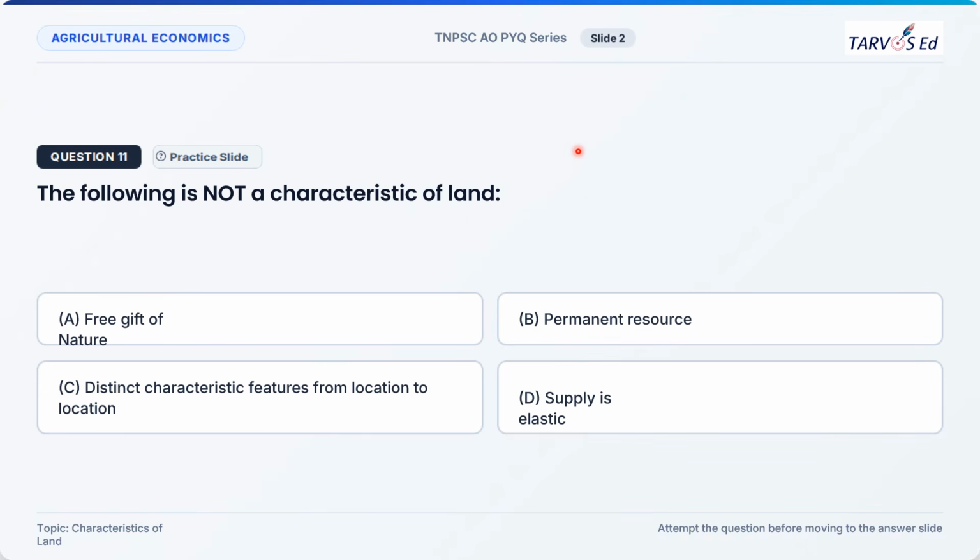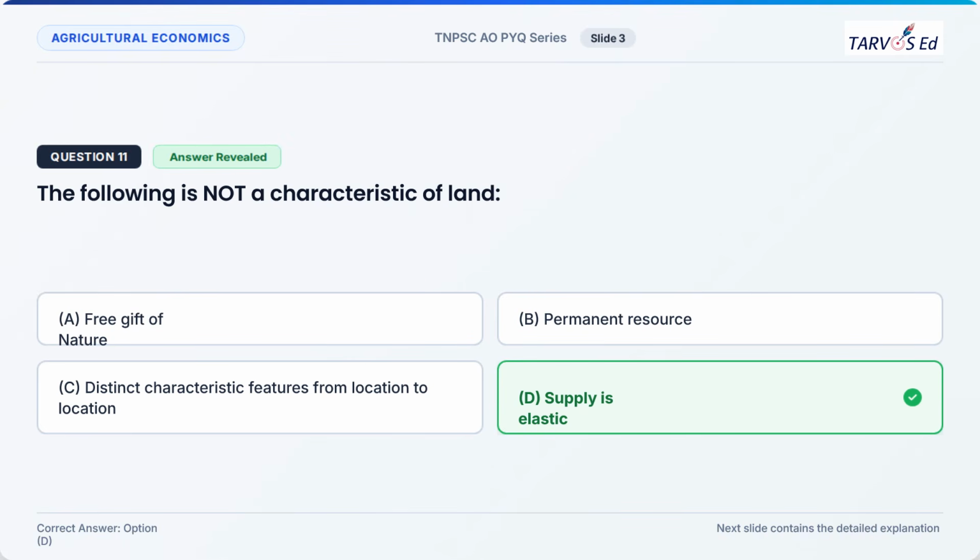So the first question is question number 11. The following is not the characteristics of land. This is from production economics. So try to answer which is not the characteristics of land. Option A is free gift of nature, B permanent resource, C distinct characteristic features from location to location, and D supply is elastic. The correct option will be option D, supply is inelastic.